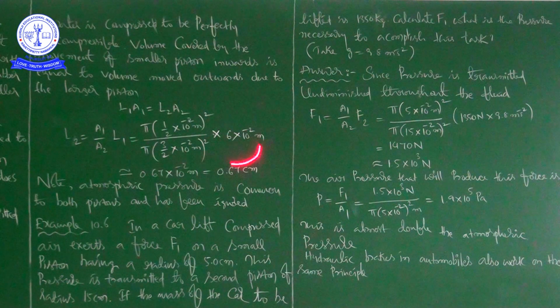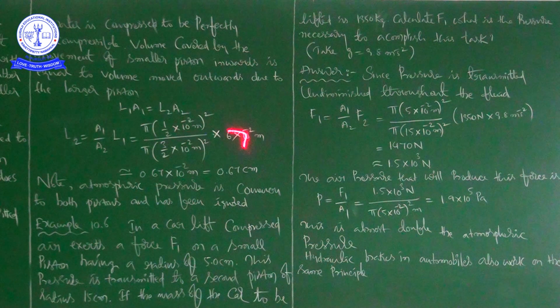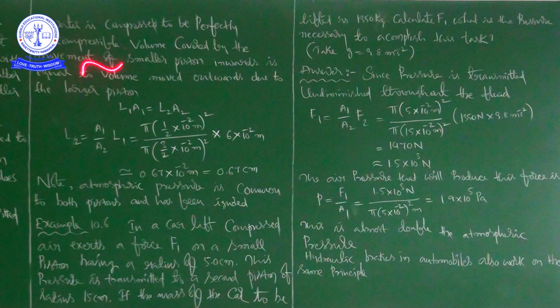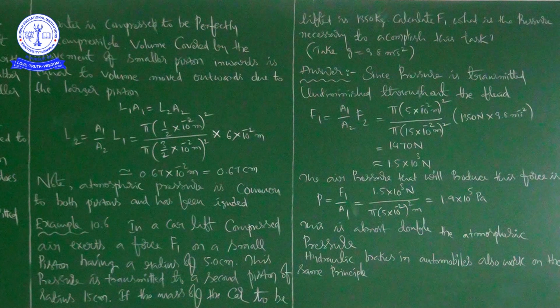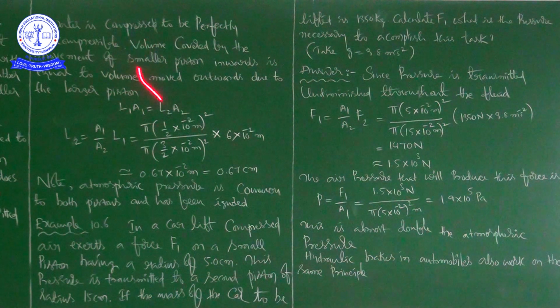So if you complete this division and multiply the result with this value, finally we are getting 0.67 into 10 to the power of minus 2 meter. 10 to the power of minus 2 meter means you can write centimeter now. So that is equal to 0.67 centimeter.